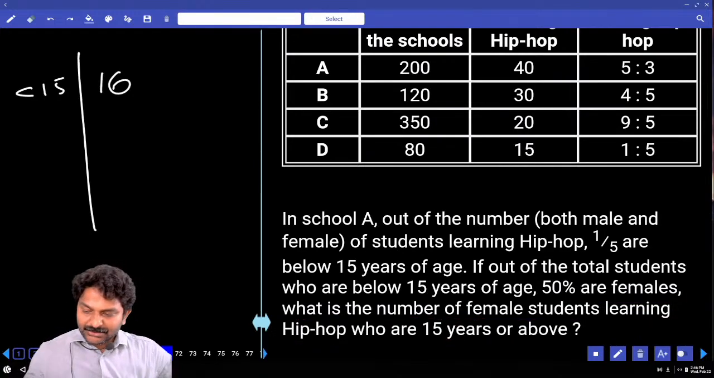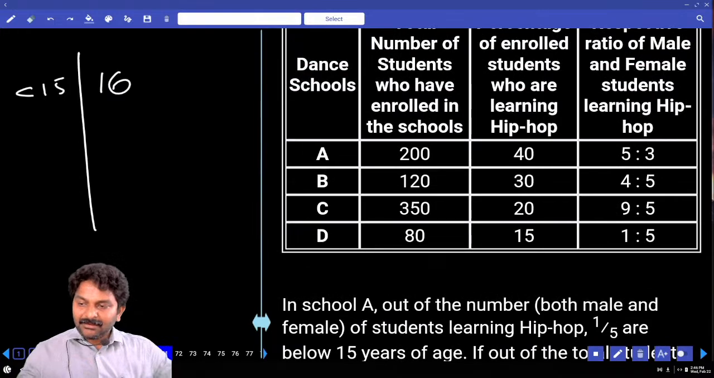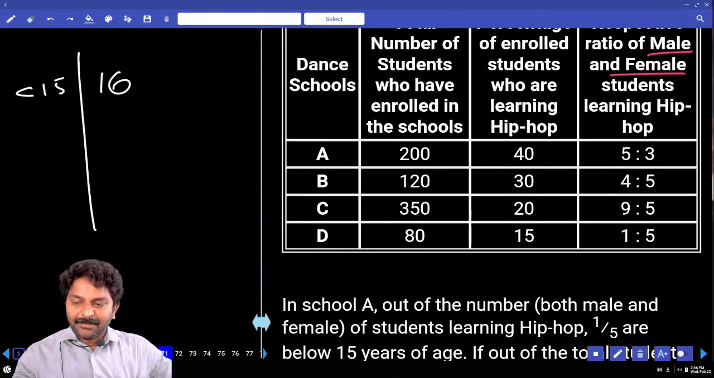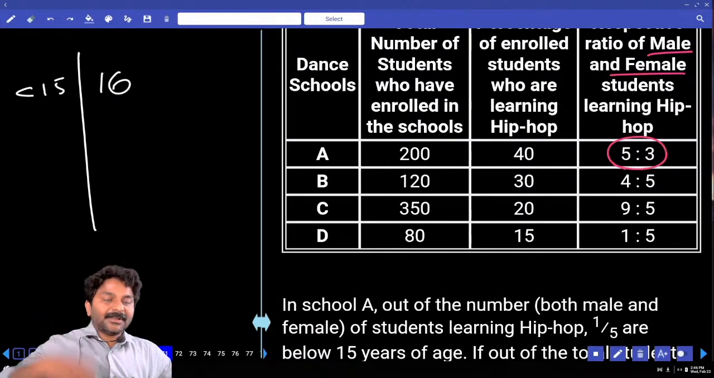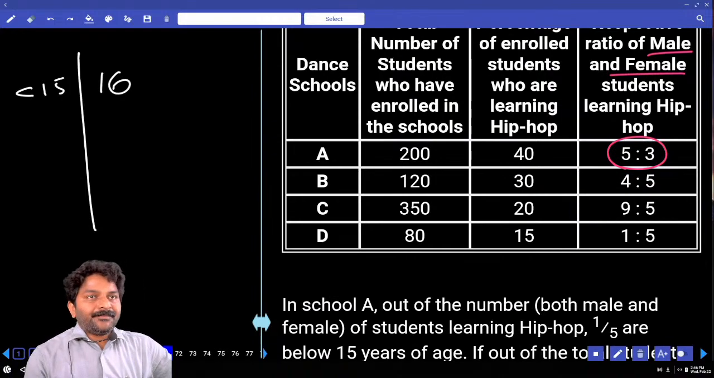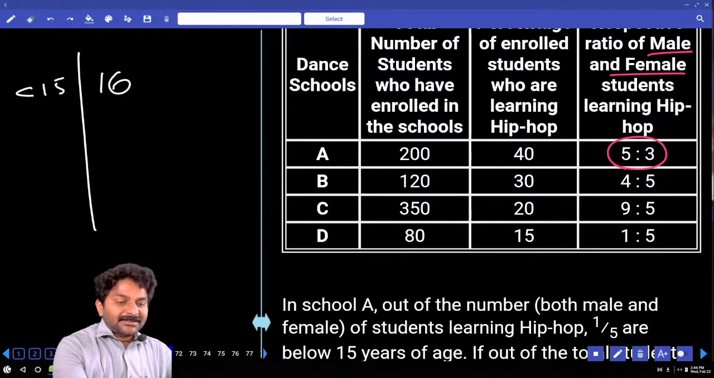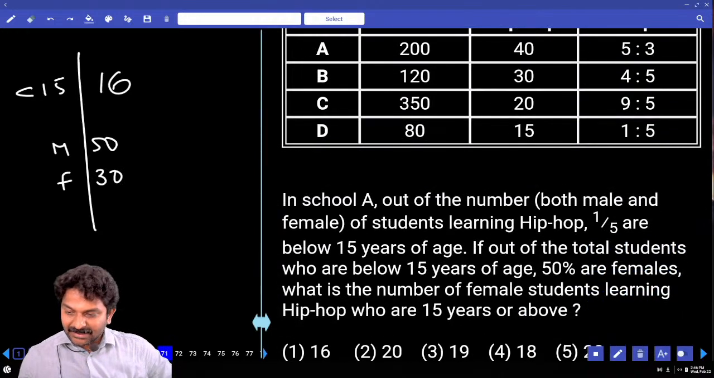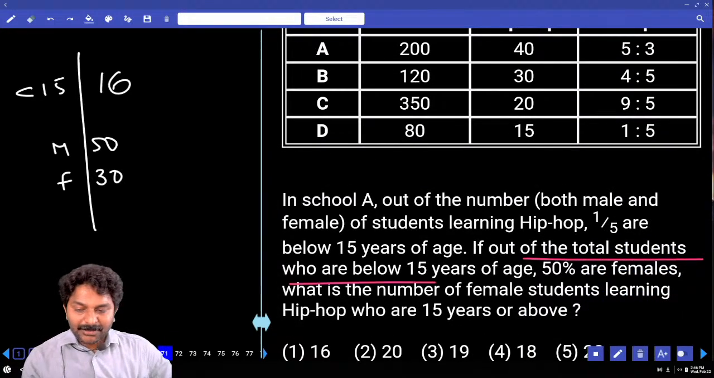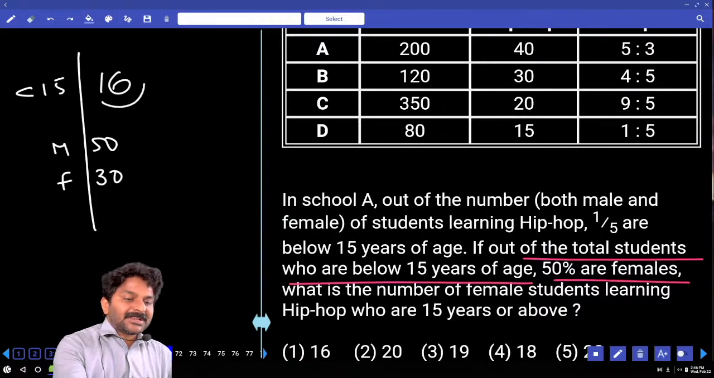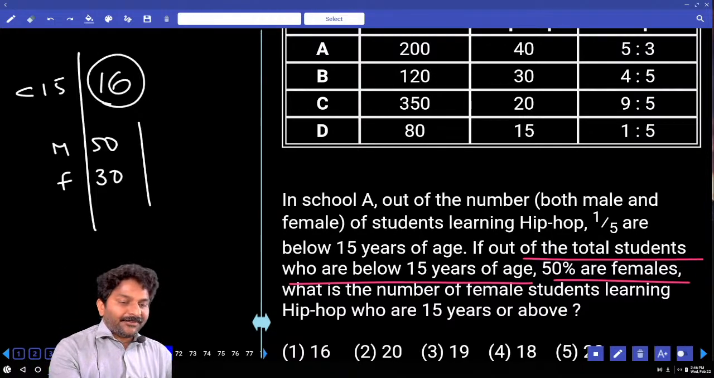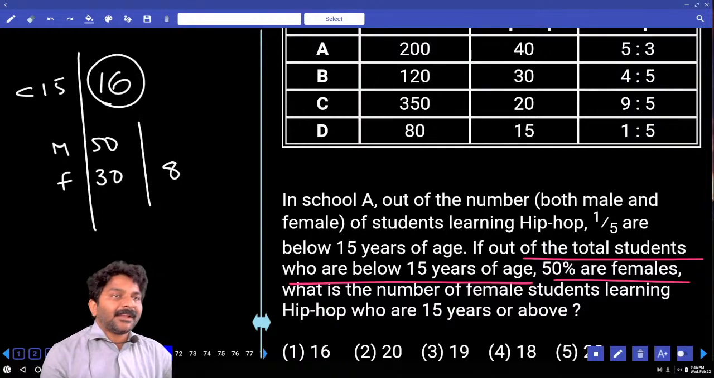Right. So now, here, those who learn hip hop, male and female, they are in the ratio 5:3. Correct? How many parts we have? 8 parts. That means male are 50, female are 30. Now the condition says, out of total students who are below 15 years of age, 50% are female. That means out of these 16 members, 50% in the sense 8. 8 are female who are less than 15 years of age.